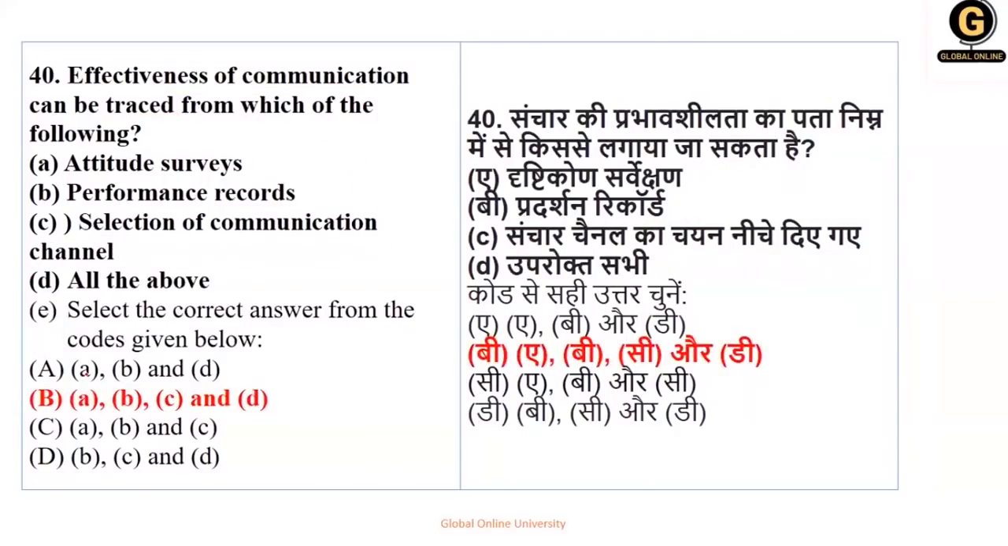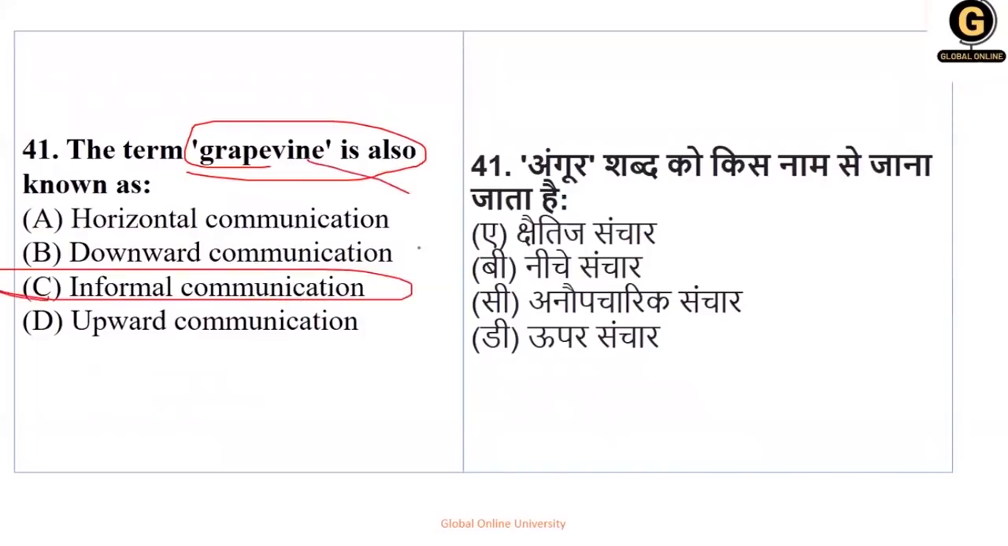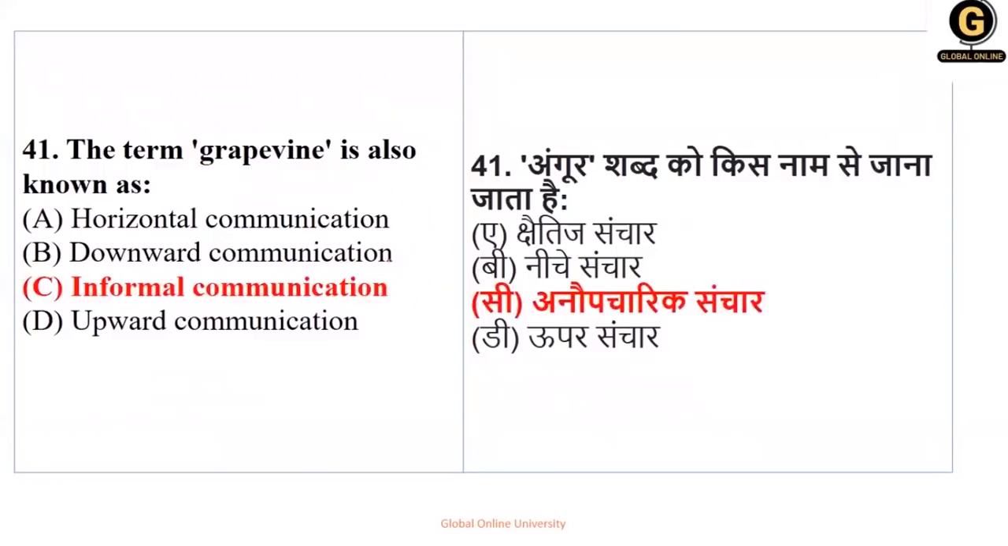A, B, C, D. Okay. Now, the term grapevine is also called, अभी just हमने अभी उसका concept किया था. The term grapevine is also called as horizontal, downward communication, informal communication, or upward communication. So your right answer is what? Grapevine is termed as informal communication. So for this, the right answer is option number C.